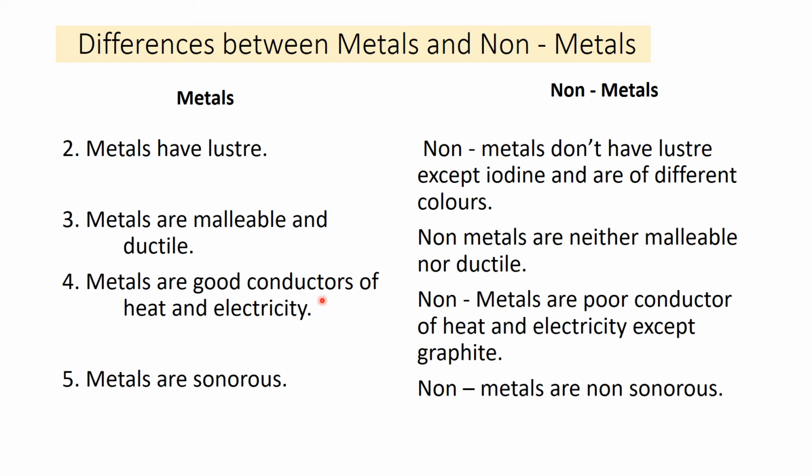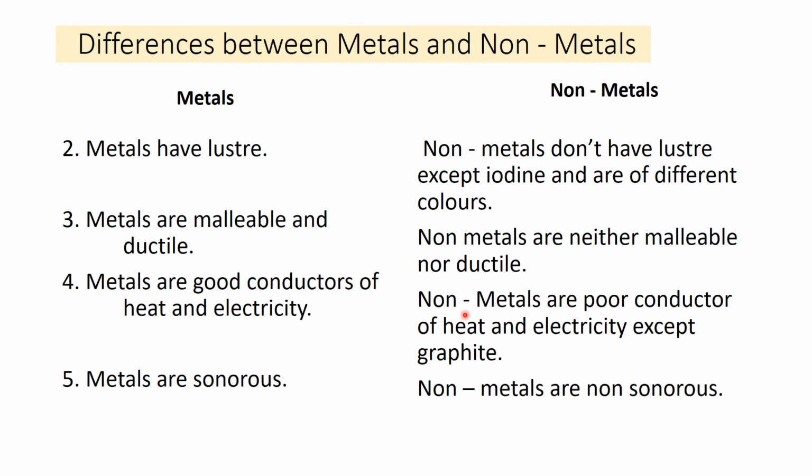Metals are good conductors of heat and electricity. In the kitchen we use metal utensils because they are very good conductors of heat. Wires are made up of metal. Copper wires are generally used for transmission of electricity, because metals are good conductors of electricity.